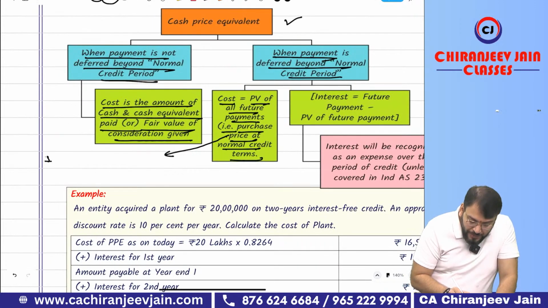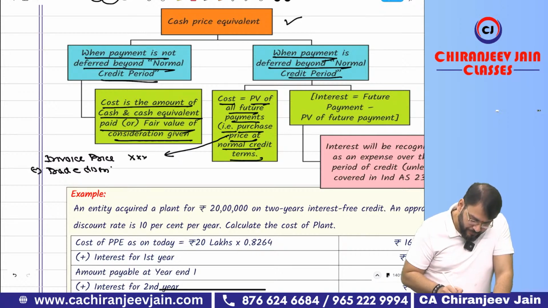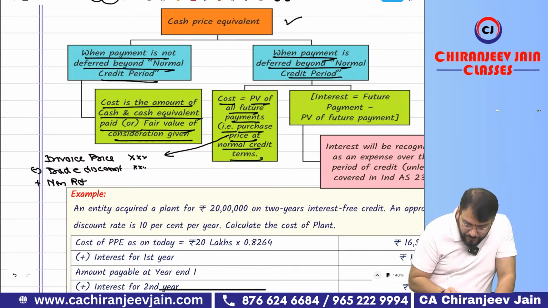Purchase price at normal credit terms means invoice price minus trade discount, if any, plus any non-refundable taxes.